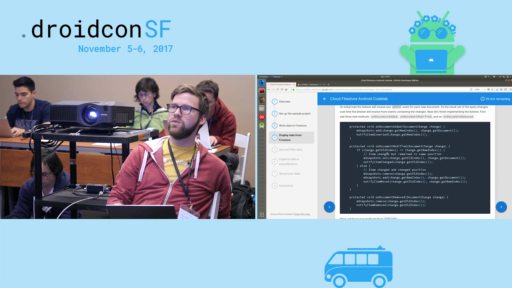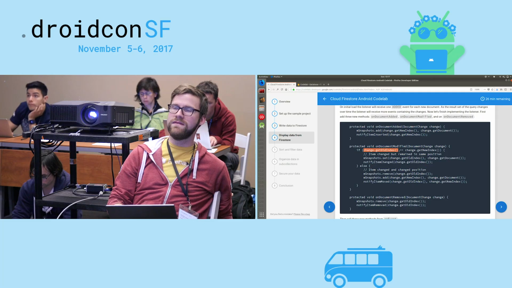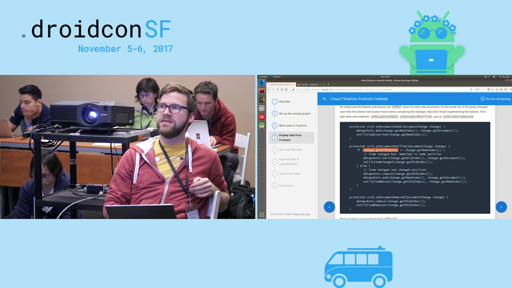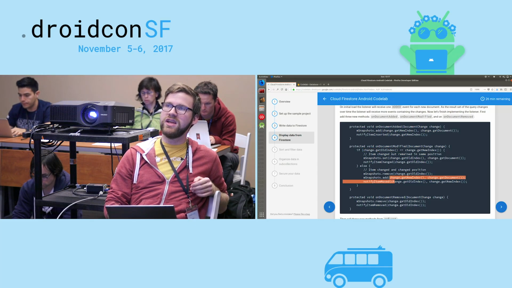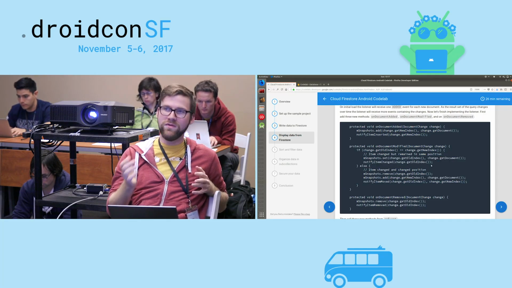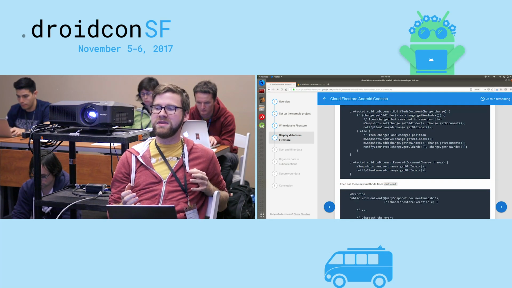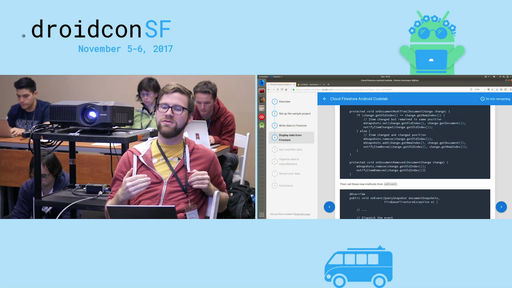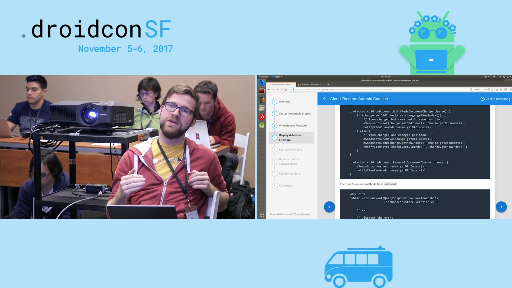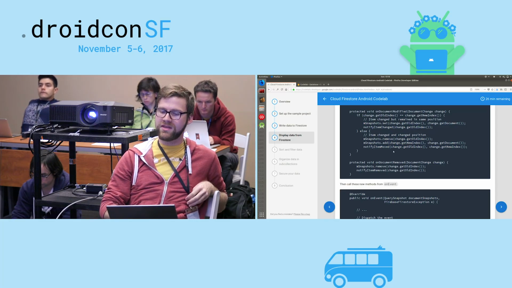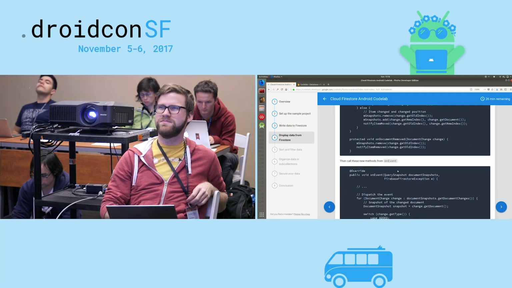In onDocumentModified, we'll check and see if there was a previous index, or if this document was already rendered but at a different location. And if that's the case, then we'll go and we'll move it. But if it changed and it's actually in the same position, we will do that set and we will just call update. So it won't move it at all, but it'll re-render it. And then finally, if the document is removed, which might not be an actual remove, that might just be the item coming off of that query. So if it goes past item 50 in our query, if it becomes item 51 and it's no longer a result, we will get a document removed event. And so we'll have to remove it from snapshots and notify that the item was removed.